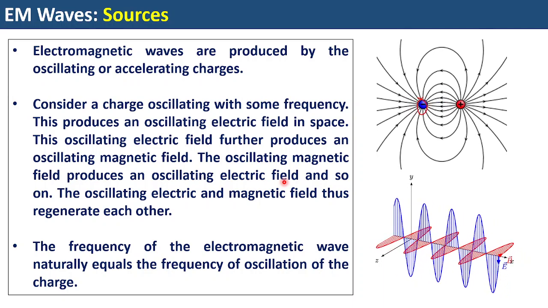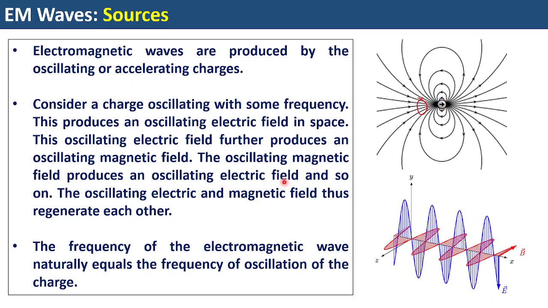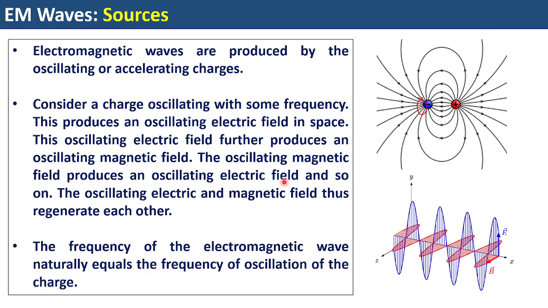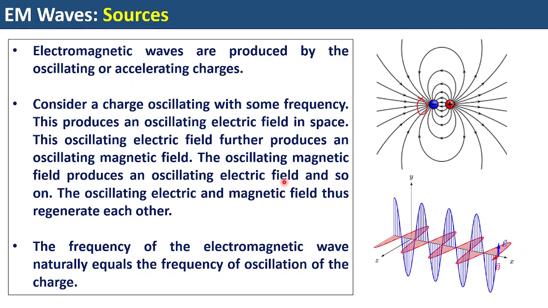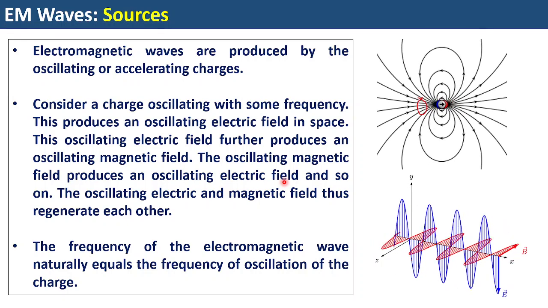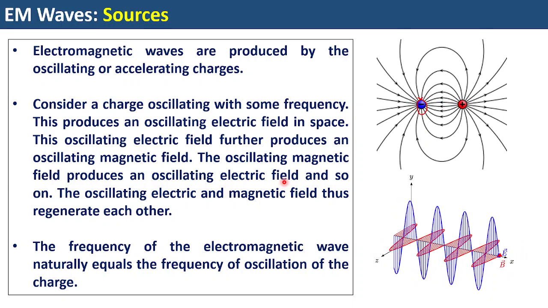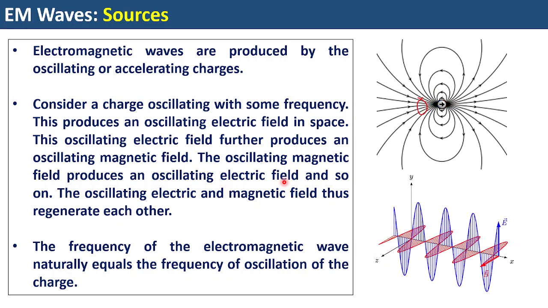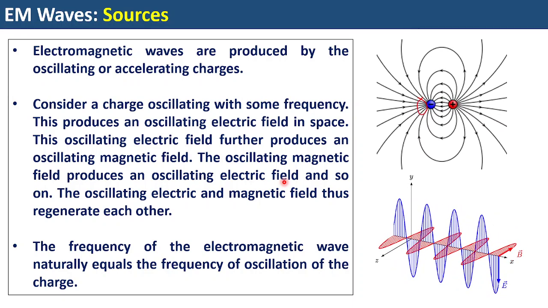For example, Faraday's law and the Ampere-Maxwell law, if you combine them together, then you get a vice versa kind of relationship. That means Faraday's law says a time varying magnetic field can generate an electric field, and the Ampere-Maxwell law says a time varying electric field can generate a magnetic field. So that is why you can generate a magnetic field from an oscillating electric field, or you can generate an electric field from an oscillating magnetic field.